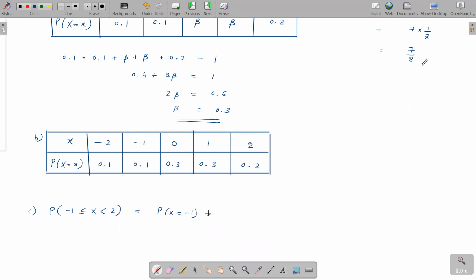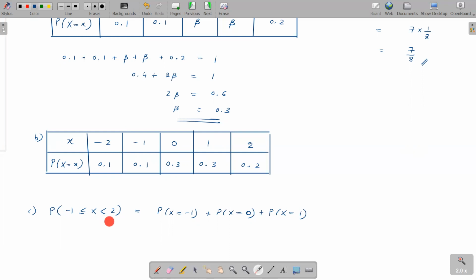Plus greater than -1 means, what do I go for? I can go for 0, isn't it? Probability x is 0. I can also go for probability x is 1. Agreed. Can I go for probability x is 2? No. Why? Because they say x is smaller than 2.